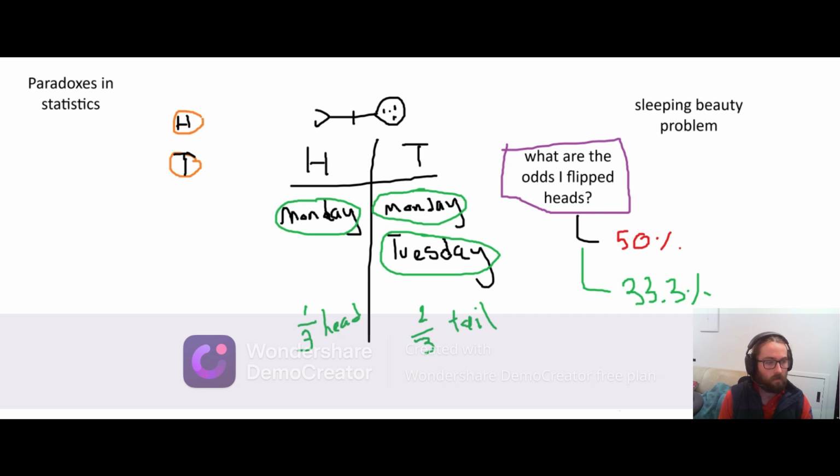I think there's a very strong case to be made that you're not allowed to use this argument with the 1/3 and the 2/3. And the reason is because you knew you were going to be woken up at least once and asked a question. So the fact that you were woken up shouldn't sway it at all, because it was always going to happen. In the same way that in the Monty Hall problem, you knew they were going to reveal a goat. So when they reveal a goat, it shouldn't have changed the odds.